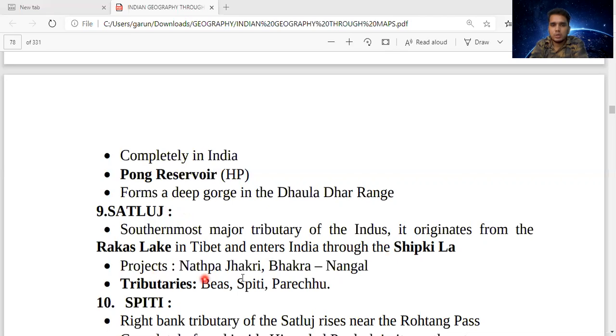Projects: Nathpa, Jhakri, Bhakra, Nangal. These are names of places, and Bhakra Nangal is a dam project. Tributaries: what are the tributaries? Vyas, Spiti, and Parechu.